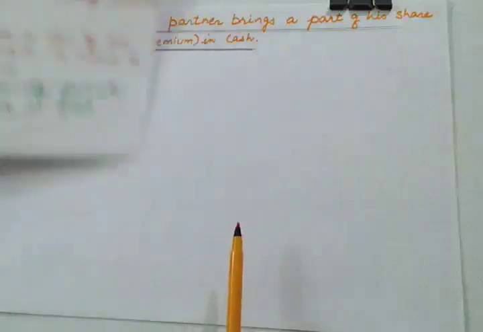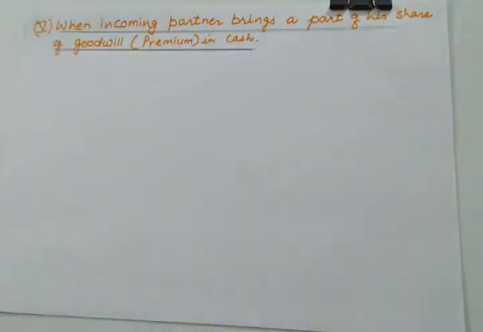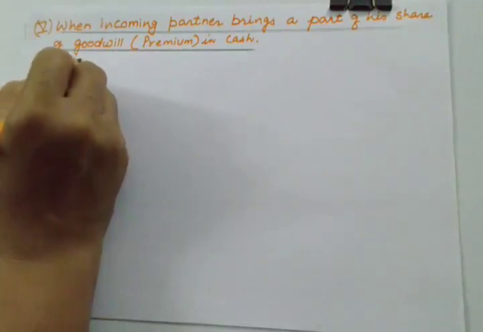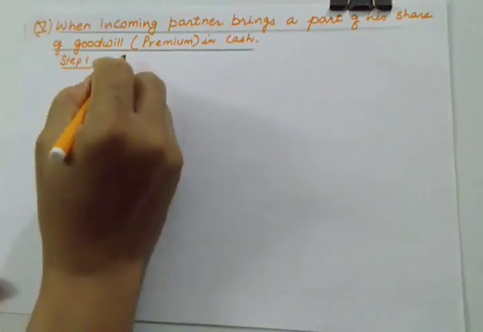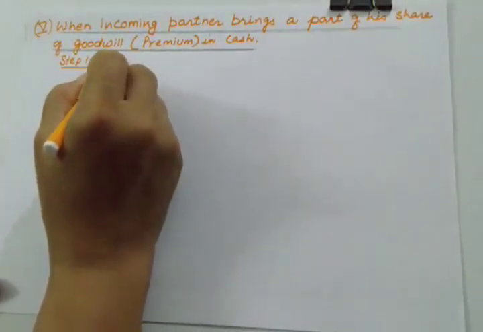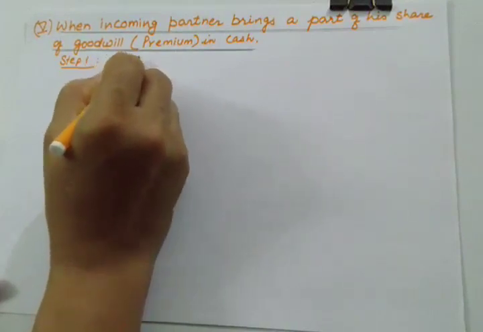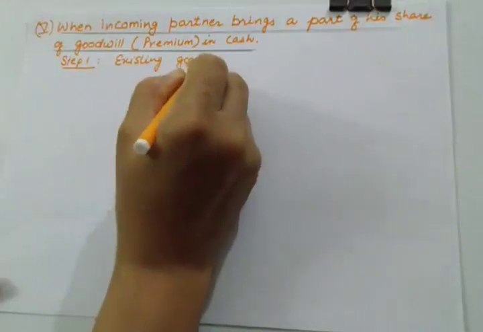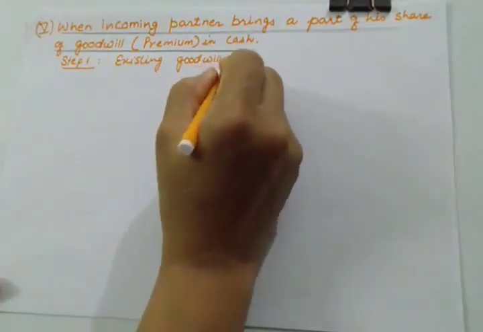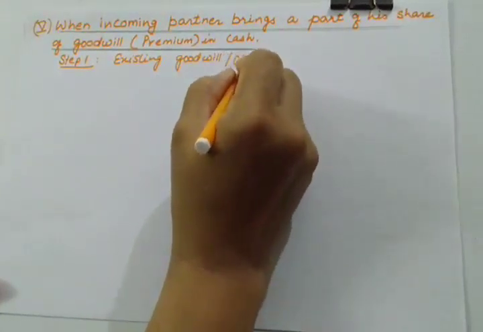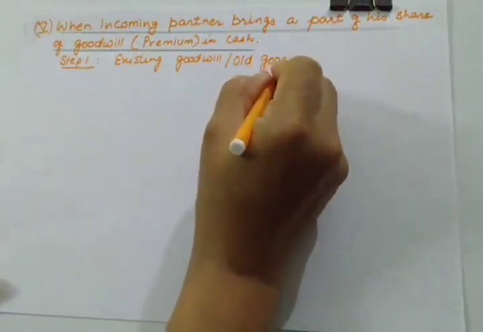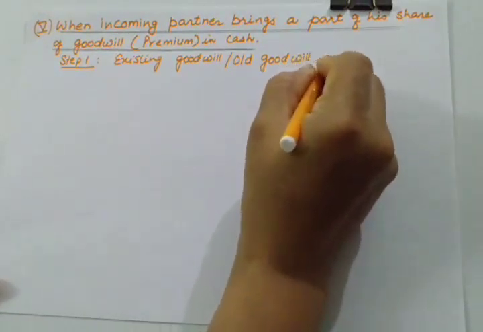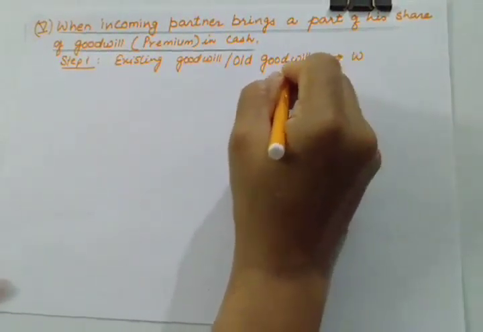So let us start the proceedings. Let us see the steps involved in this. Step 1 will be the same as usual. If there is some old goodwill appearing in the books, it has to be written off first.